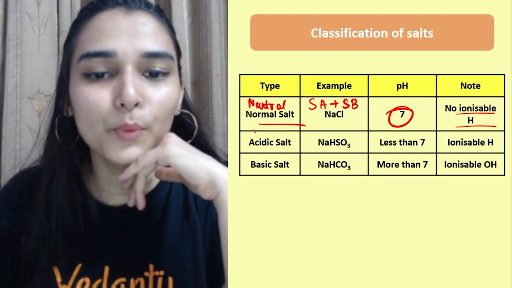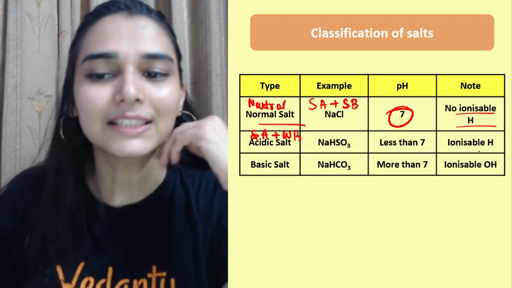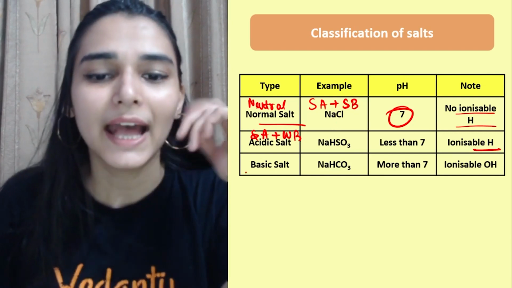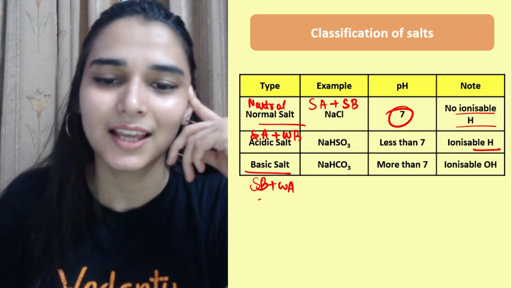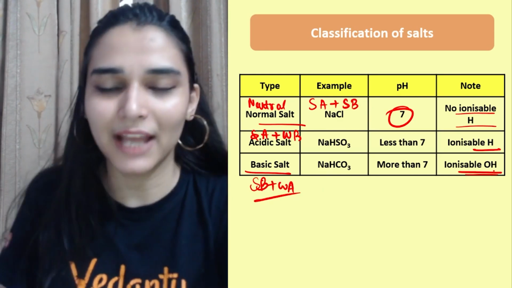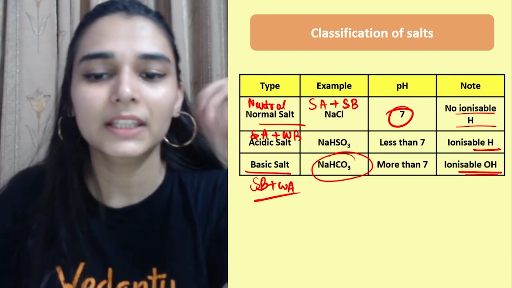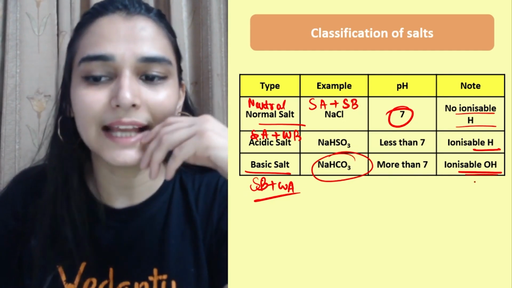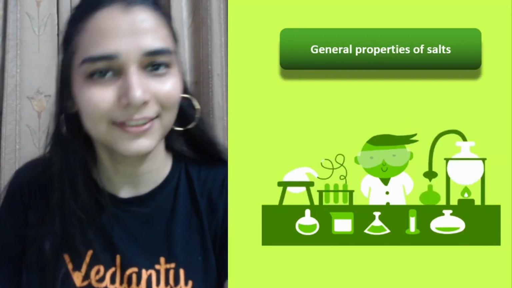Acidic will be formed by the combination of strong acid and a weak base. ठीक है, they will still have one ionizable H. And basic में क्या होगा, strong base with the weak acid. They have ionizable OH ions. जैसे यहाँ पर देखो, ये simple example है strong base और weak acid का. You can also take another example जिसमें ionizable OH होगा, right.